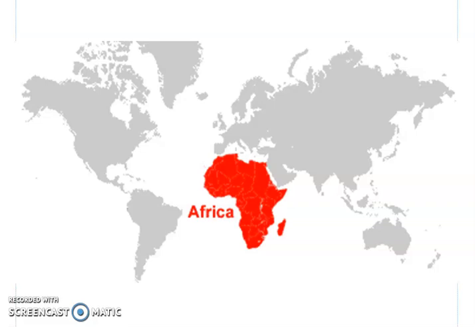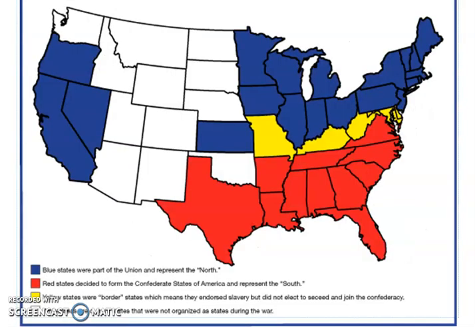About 200 years ago, one of the biggest issues Americans were arguing about was slavery. Many people in the northern states thought slavery was wrong, whereas many people in the southern states felt that they needed slavery. 150 years ago, northern and southern states fought a war over slavery. Do any of you happen to know what this war was called? Yeah, some of you got it. It was called the Civil War. The reason it's called a civil war is because it was fought between people who lived in the same country.